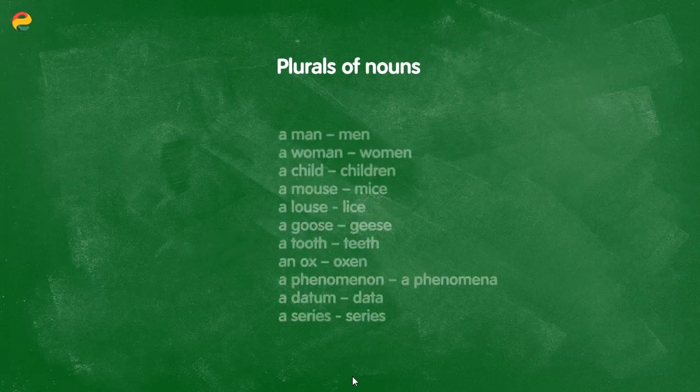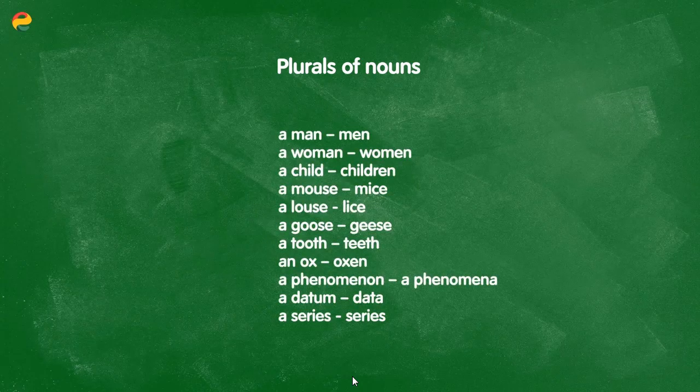And there are also some words in English which have special plural forms, and these you will need to memorize. For example, a man becomes men, and a woman becomes women. Child becomes children. A mouse becomes mice. A louse becomes lice. A goose becomes geese. A tooth becomes teeth. An ox becomes the word oxen. A phenomenon becomes the word phenomena. A datum becomes the word data. And a series simply stays series.